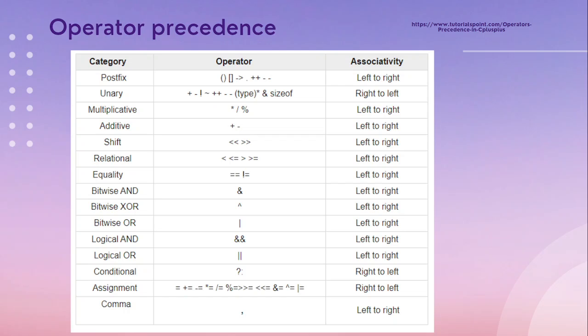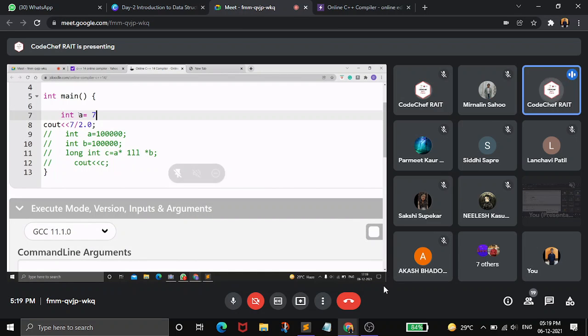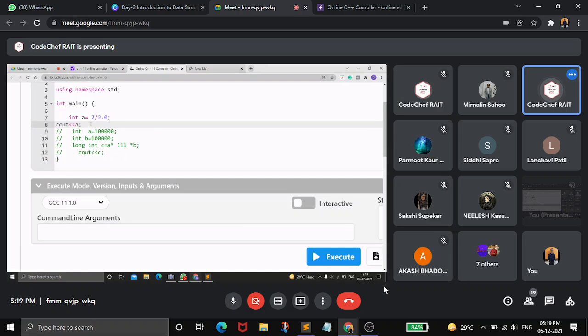In this case, I also want to explain one thing. Here you can see this. If I take an integer a and do this calculation, 7 divided by 2.0, and now I want to print this integer a.